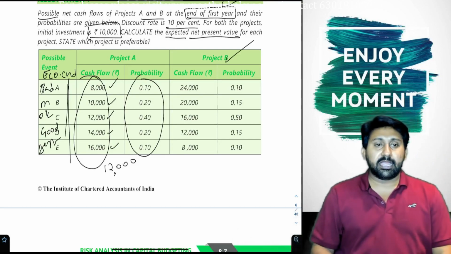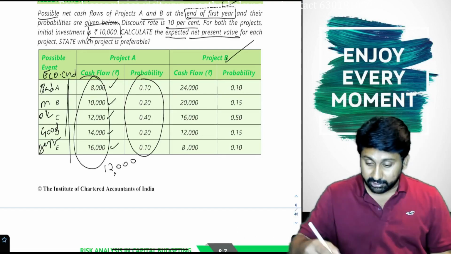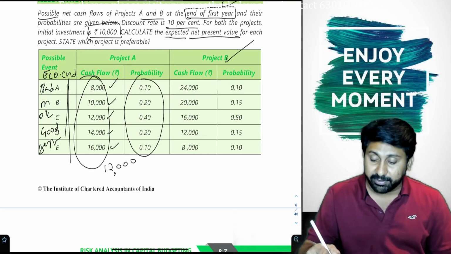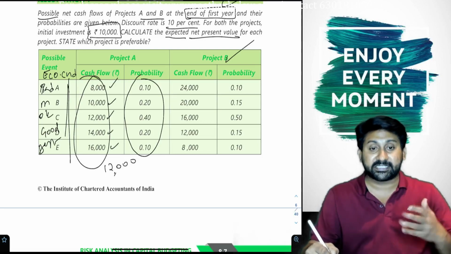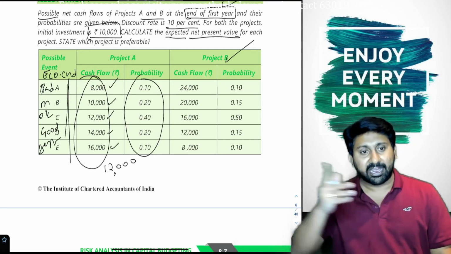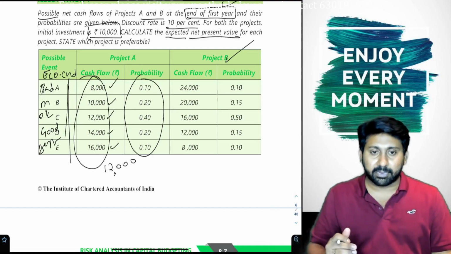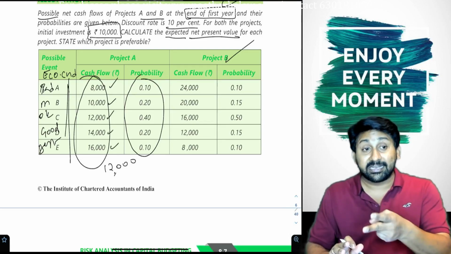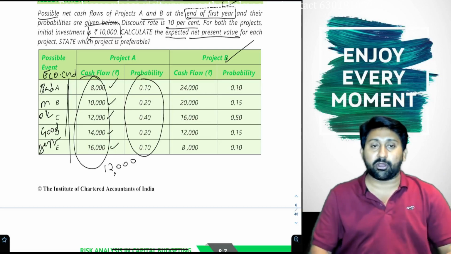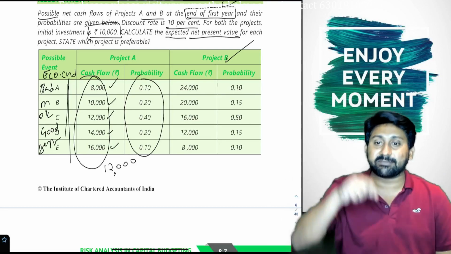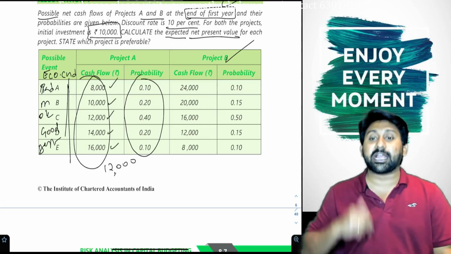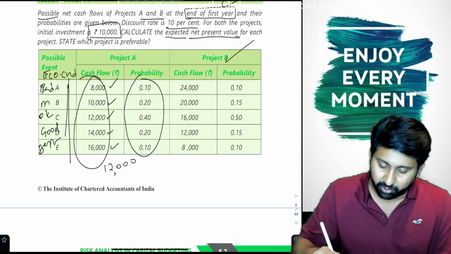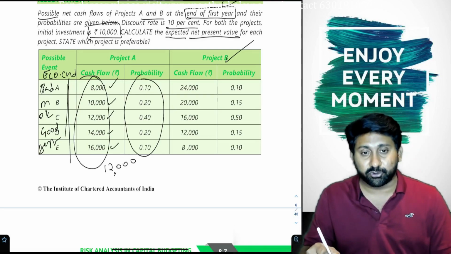Likewise, project B. Economic condition is bad, high inflation is there, their cash flows will be 24,000. Moderate, 20. Okay economic conditions, 16. Good economic conditions, 12,000. Best economic conditions, 8,000. Sir, when economic condition is good or best, cash flow should increase. Why is the reverse happening? Logic is there. The banking industry runs converse to the economy, because when inflation is more, interest rates will be high. Interest rate hikes will lead to more cash flow. So when the economic conditions are bad, banks will survive more. Am I clear? So in a bad economic situation, my cash flows will increase to 24.